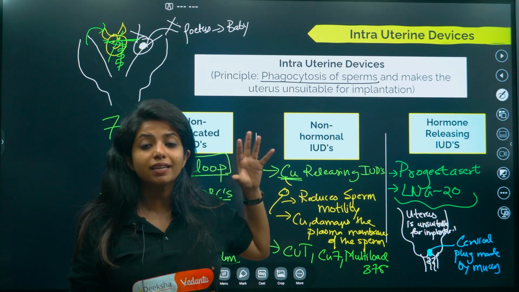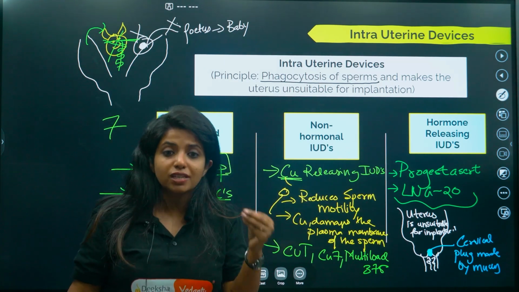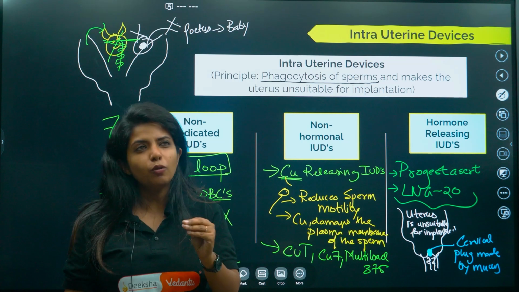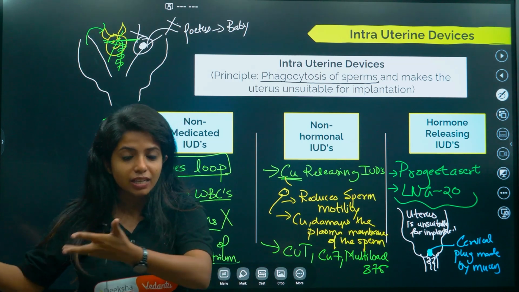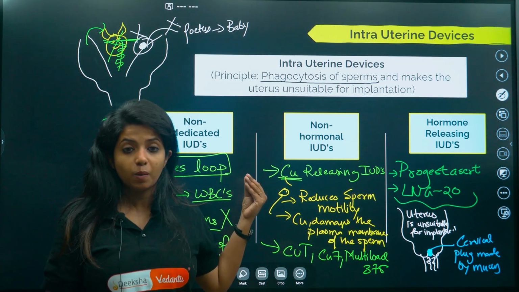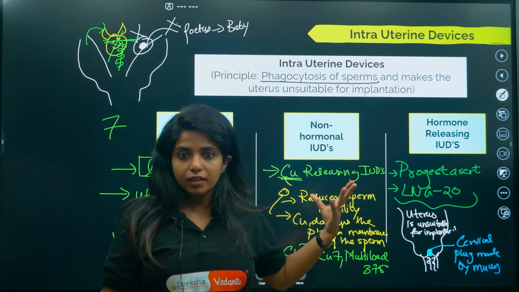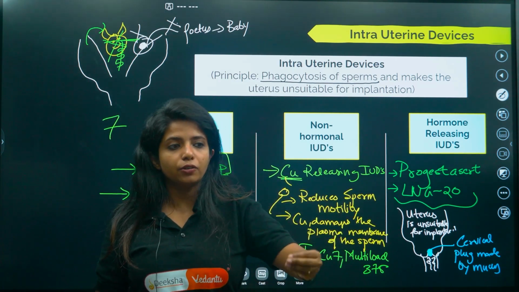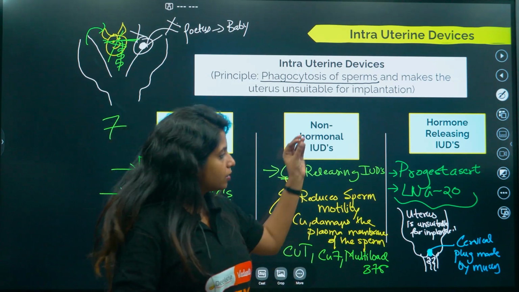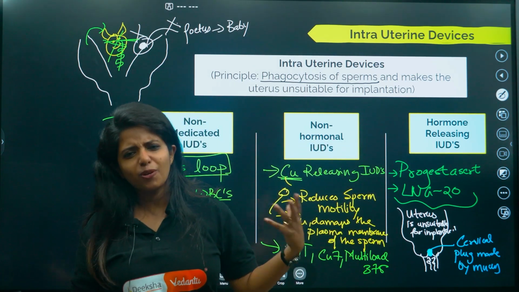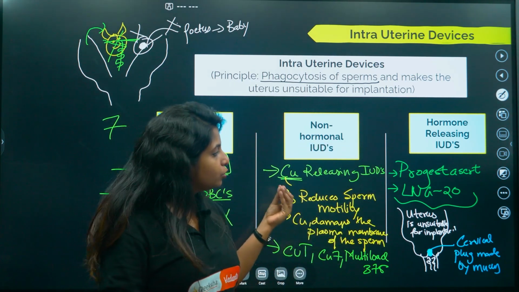Now hormone releasing IUDs, over here examples are Progestasert and LNG. You know PNG, CNG, right? CNG gas we use, right? Similarly you can remember LNG 20. LNG 20 is basically, remember, you got into an auto and you have to give that person 20 rupees. So LNG 20 is just like that, somehow you remember it. Now what is the use of this thing?